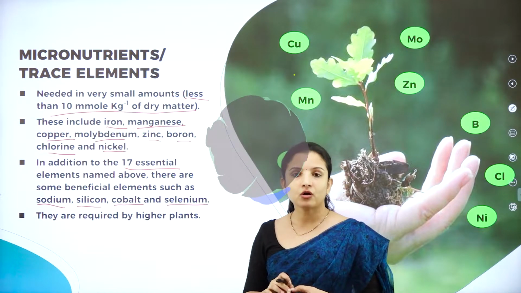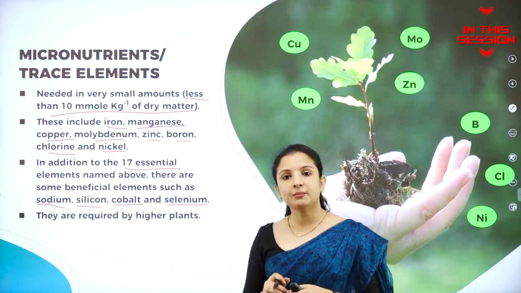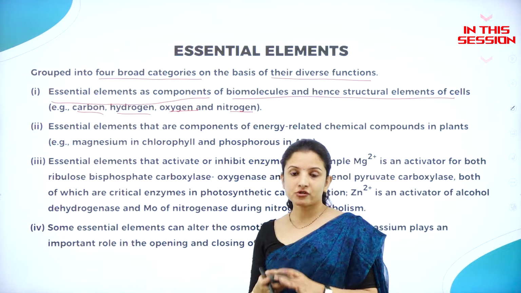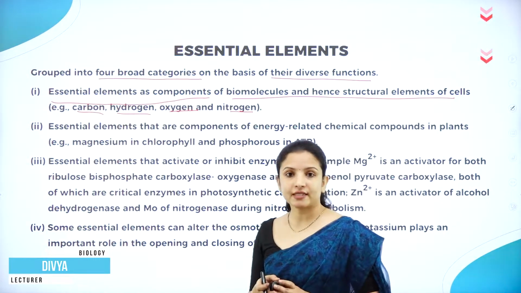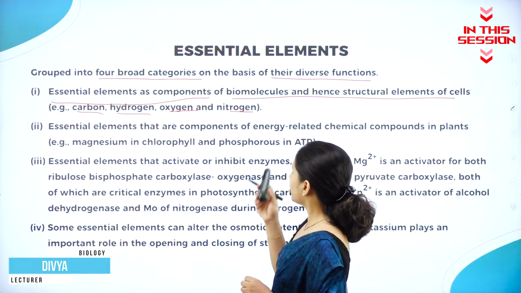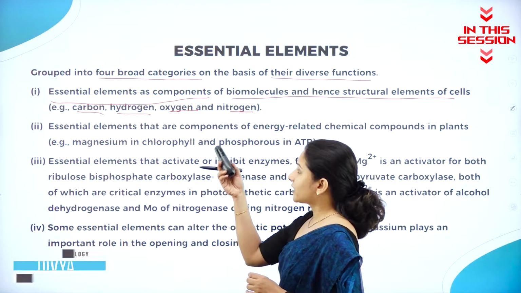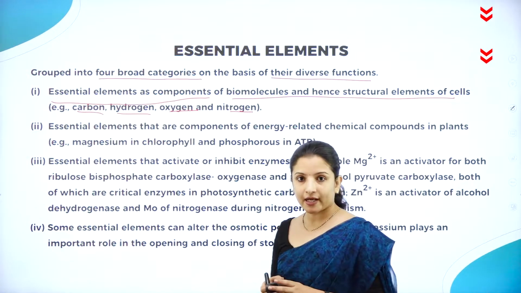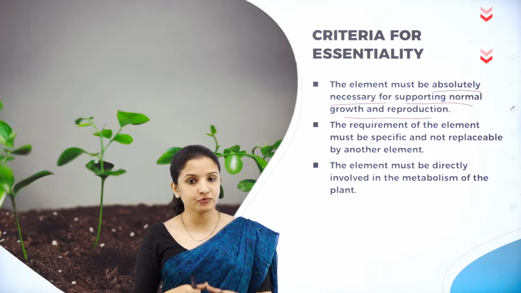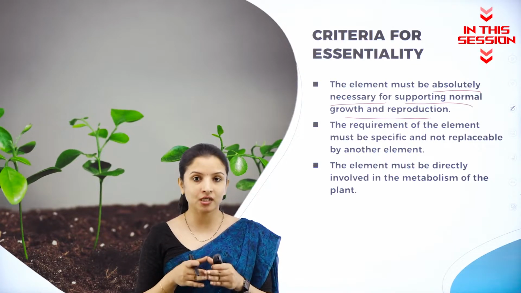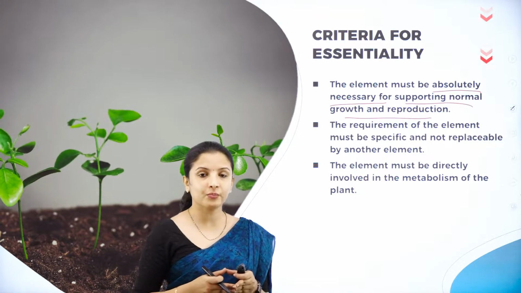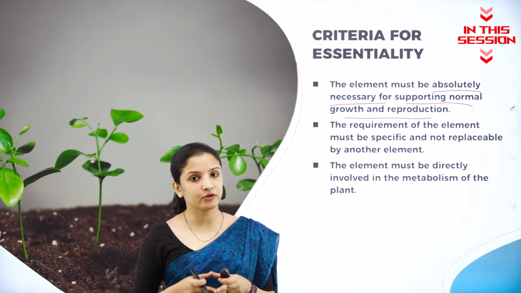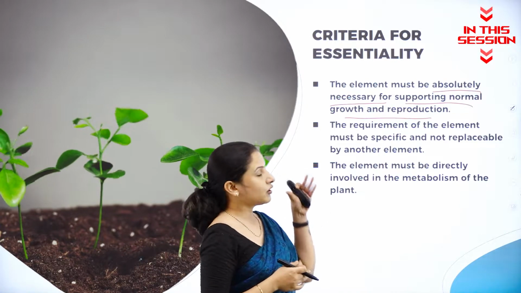So selenium also is needed for the plant to some extent. For the structural function of a cell to occur properly, the essential elements required are the biomolecules, which are carbon, hydrogen, oxygen and nitrogen. Any mineral absorbed by the plant is considered essential only if it helps the plant to grow properly and helps the plant to reproduce well. So that is one of the criteria.